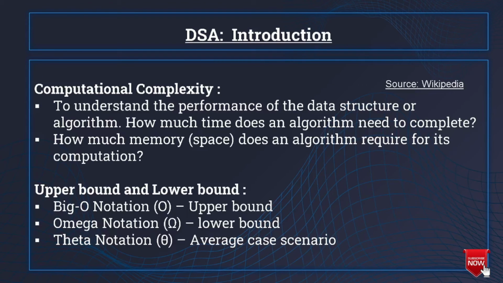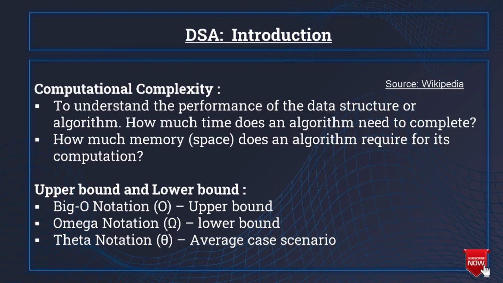So last but not the least, computational complexity, upper bound and lower bound theory. What do you mean by computational complexity? Computational complexity decides how efficient your data structure is on the basis of how long your program takes to run and how much space or memory it occupies. Now comes the lower bound and upper bound theory.